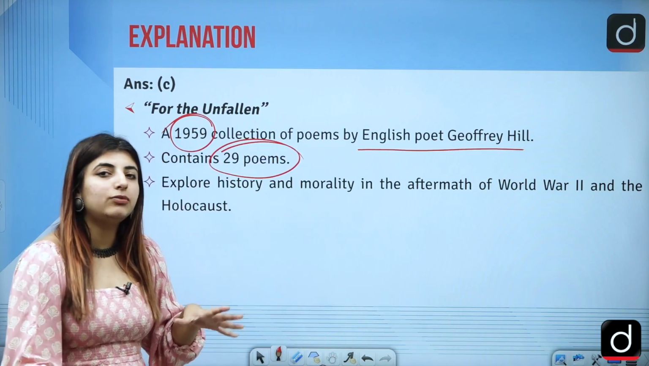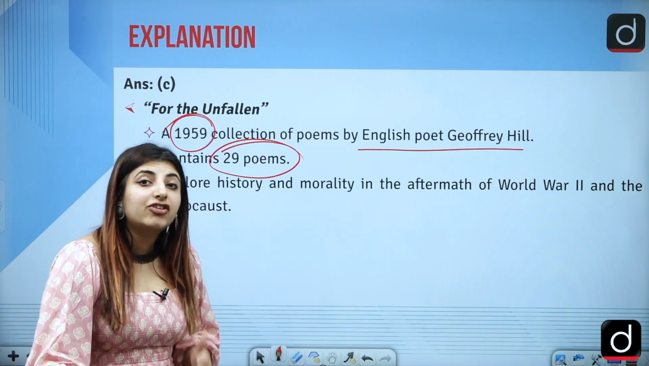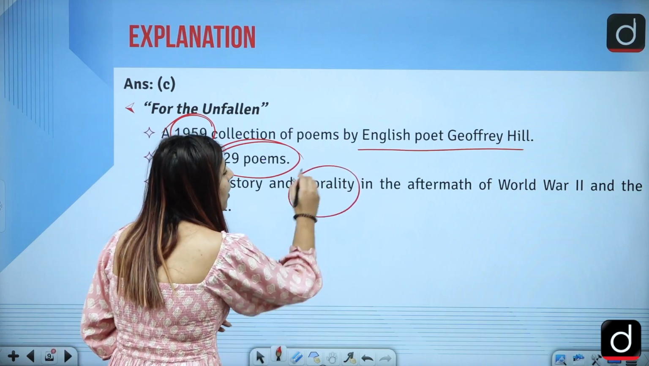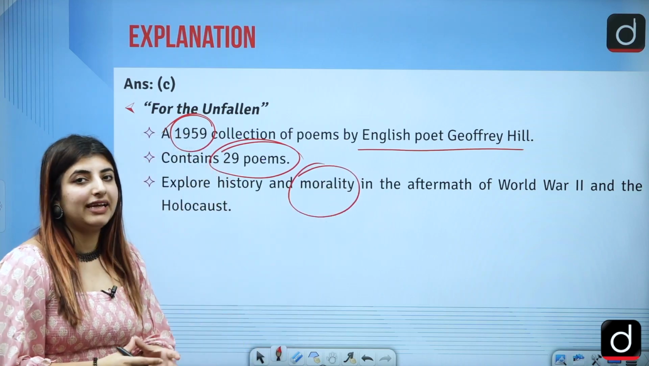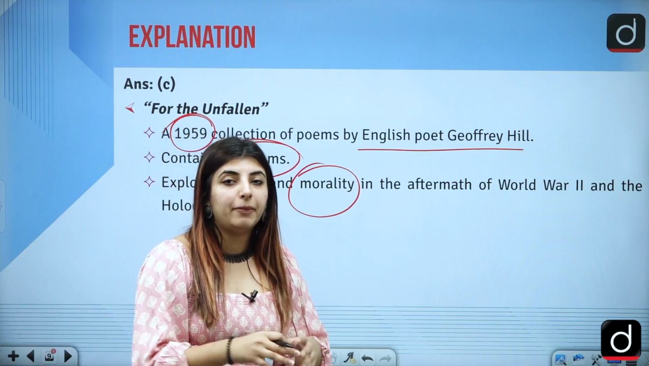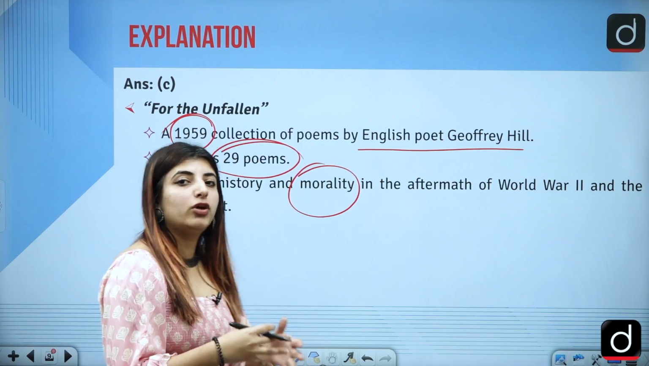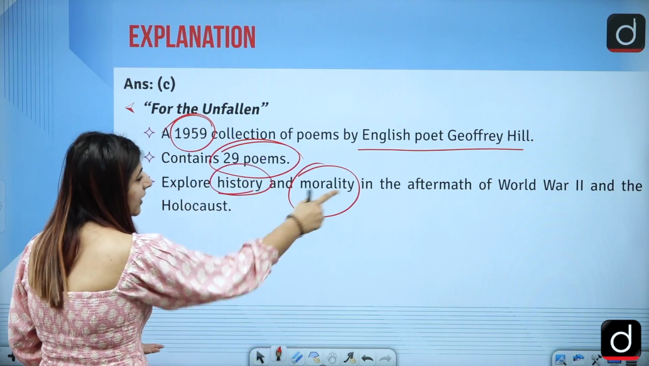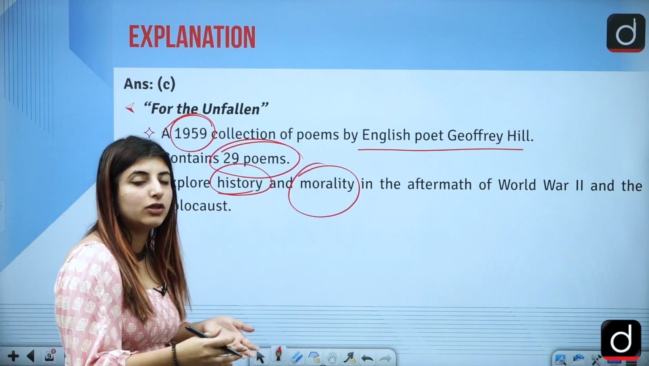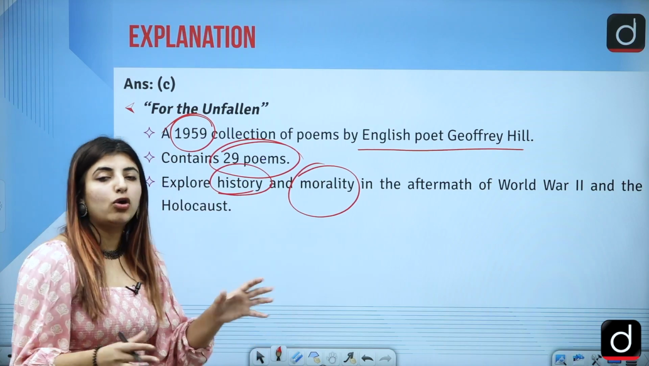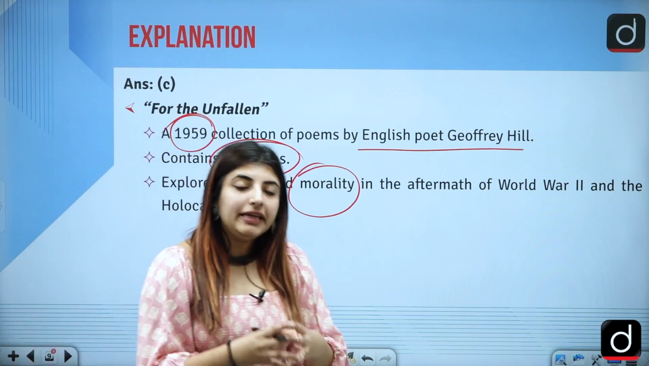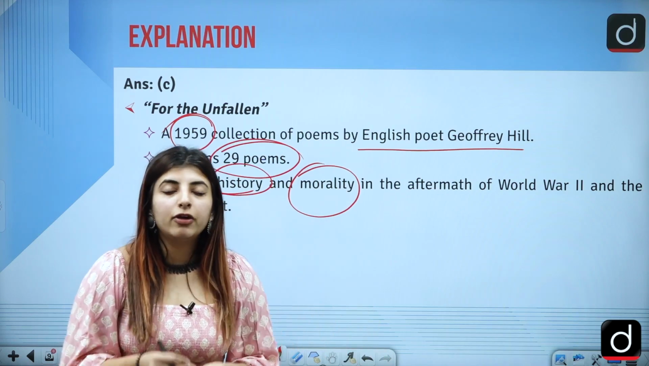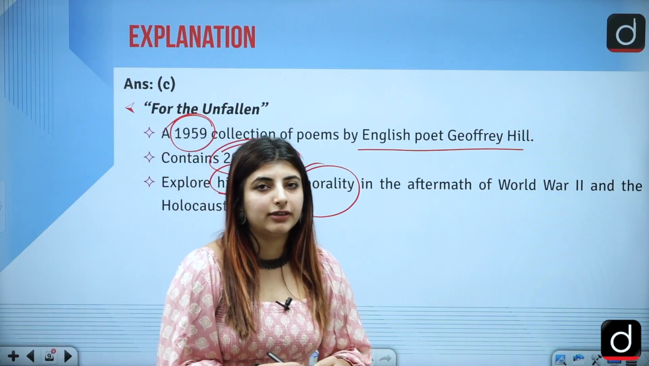And what does this collection deal with? This collection basically explores the morality of people after World War II happened, after the Holocaust, which was done by Hitler. So it's the history of the World War, the aftermath of World War II and the Holocaust. Both of them are deeply explored by whom? Geoffrey Hill in For the Unfallen, correct?